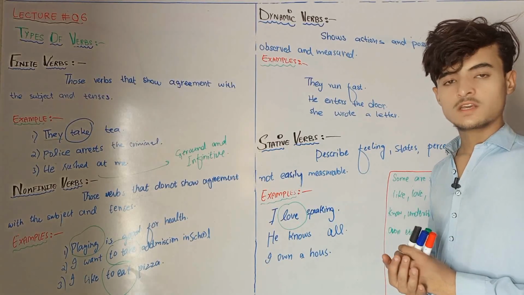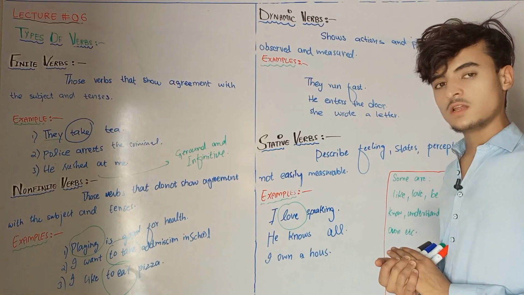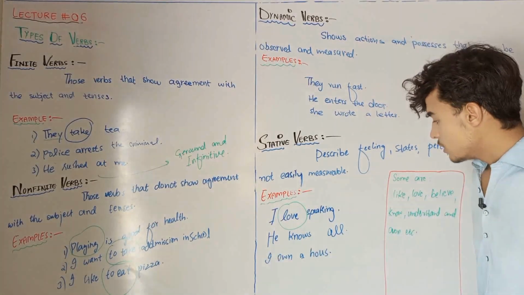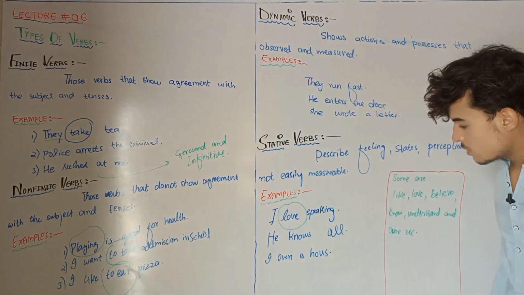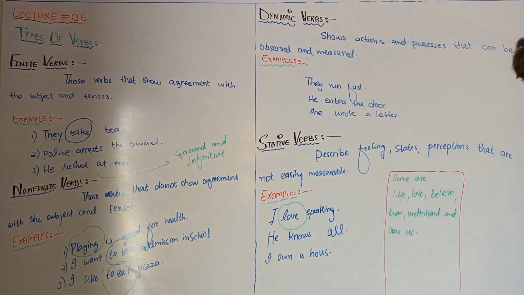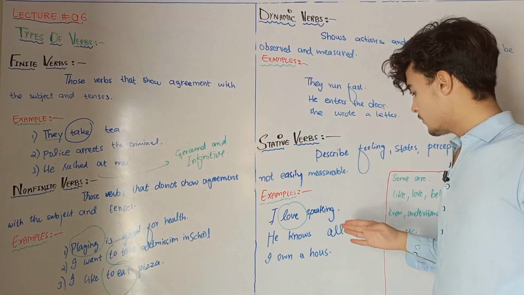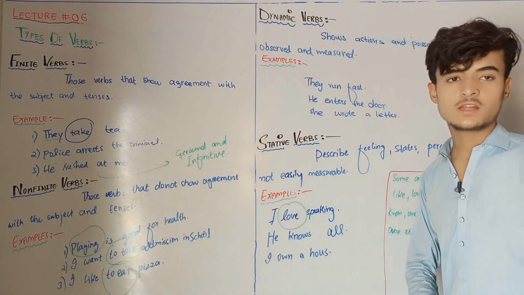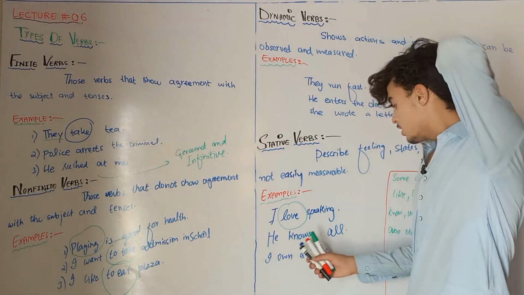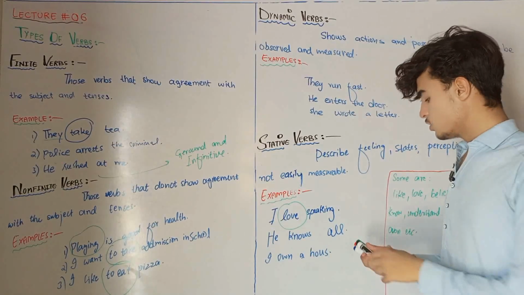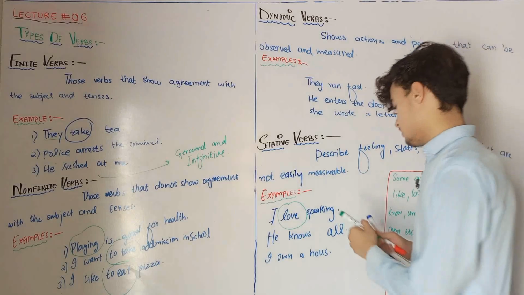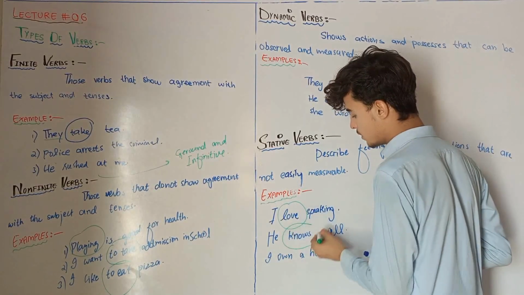The one who loves, he knows how much he loves. He can determine the measurement of that. So he knows all. Here, knows: we cannot determine what he knows about. He knows all. So I have already told you, knows is which type of verb? Stative verb. Knows is a stative verb.